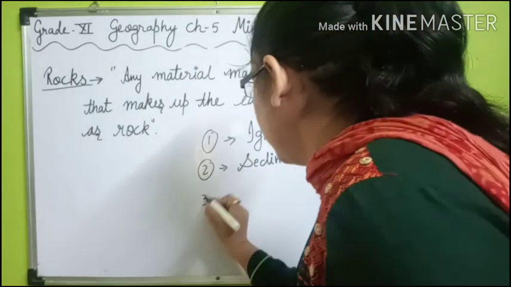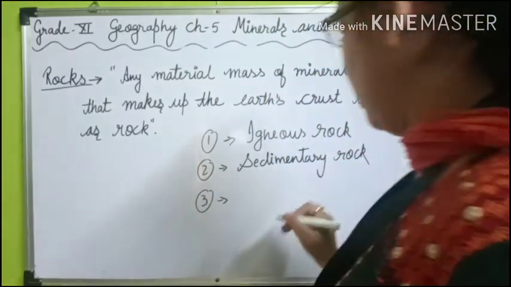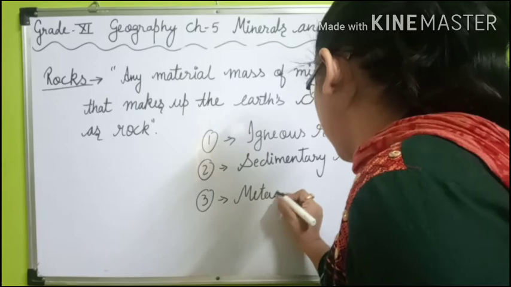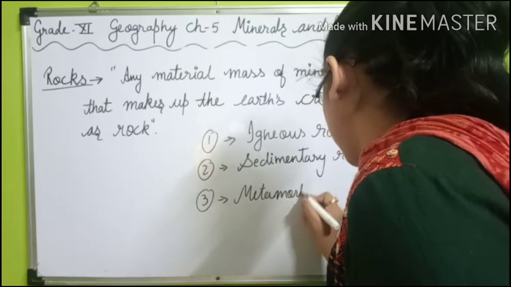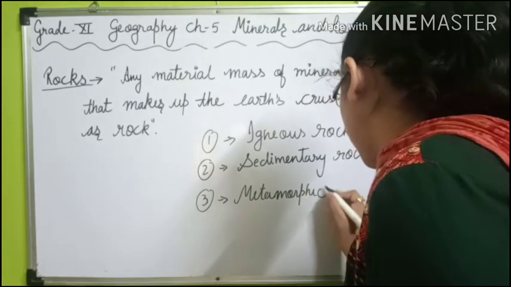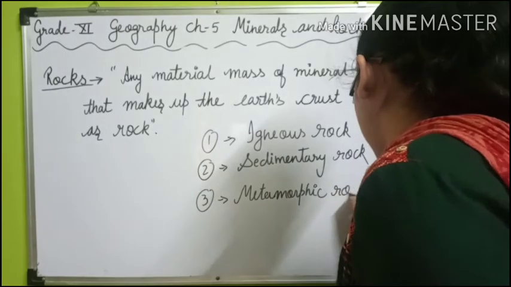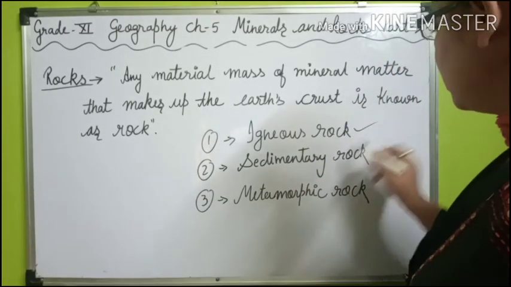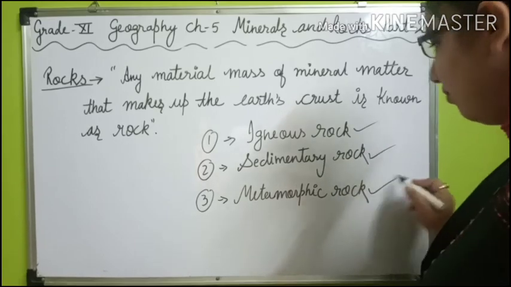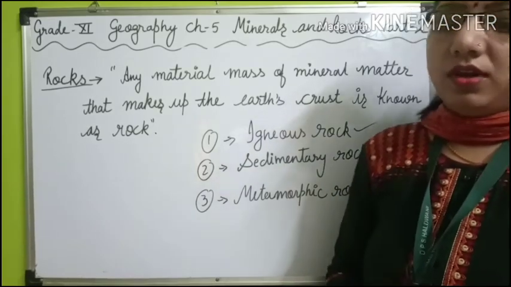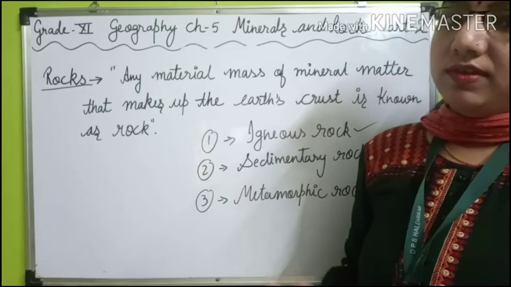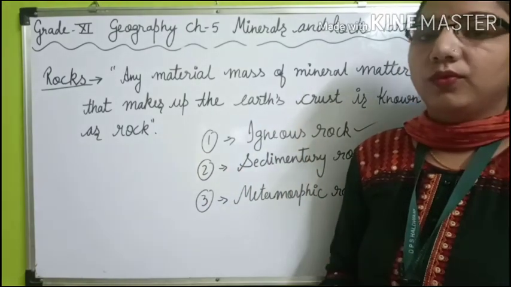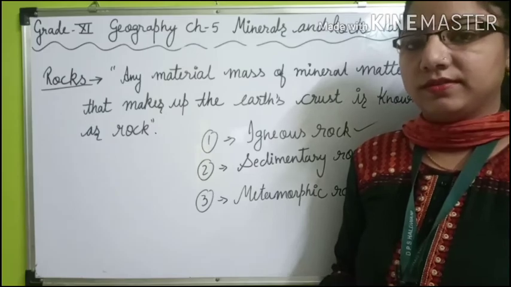And the third major type of rock is metamorphic rock. So a total of 3 types are there: igneous, sedimentary, and metamorphic. Now one by one we will see these 3 types of rocks through some pictures.